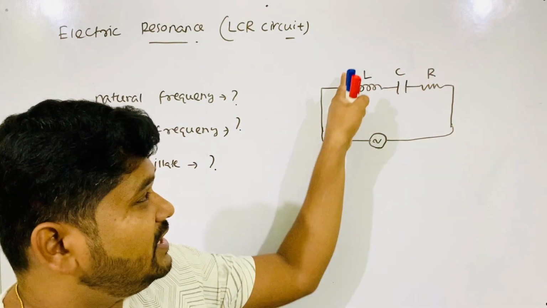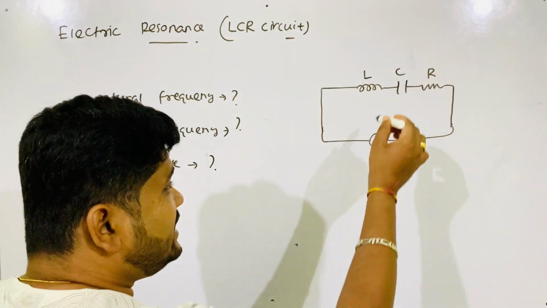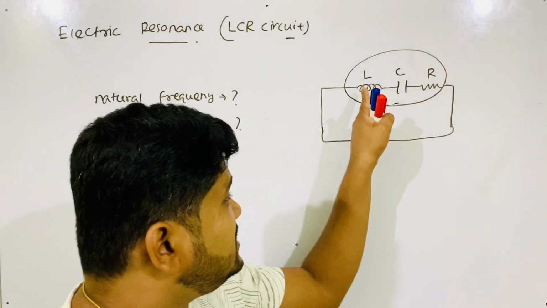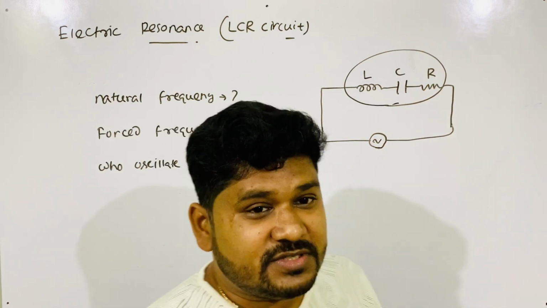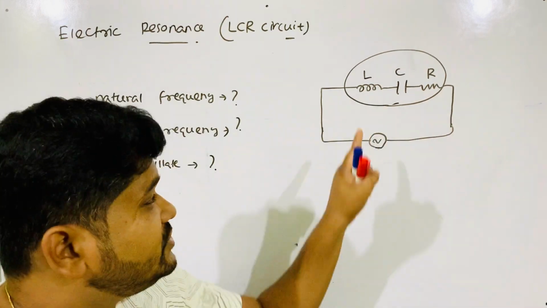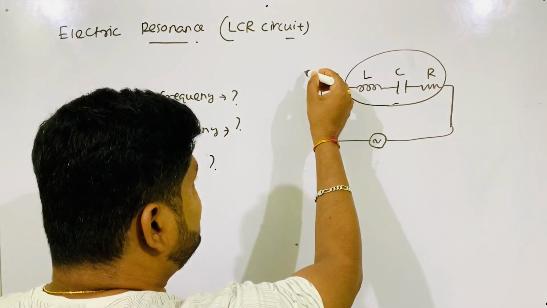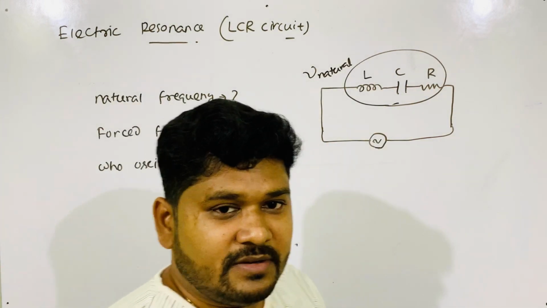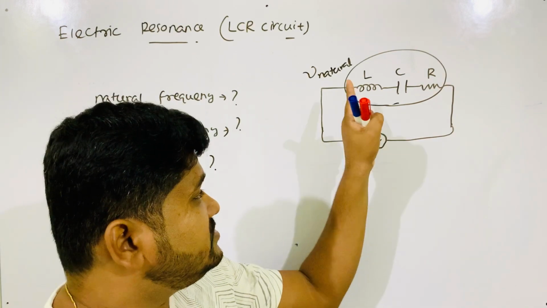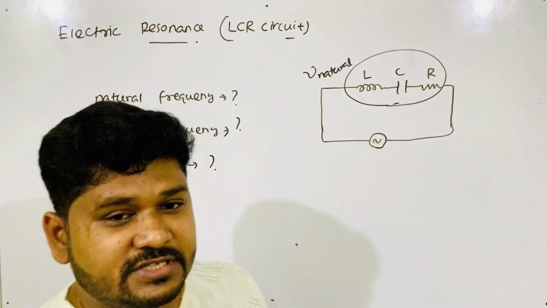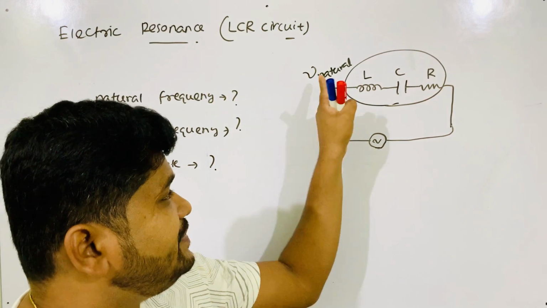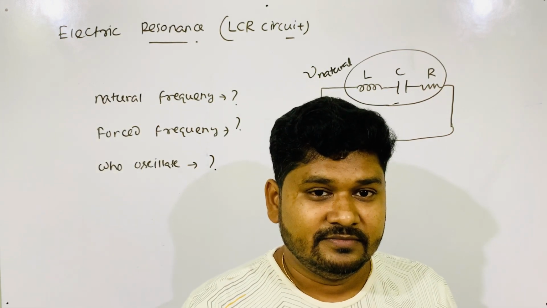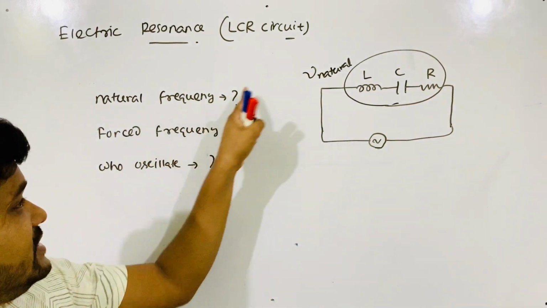Using one formula we will find the natural frequency from these. L is constant, C is constant, R is constant. From these we will find the natural frequency, which is fixed. If L, C, R are all fixed, it means the natural frequency is fixed for this circuit. It's constant. Now do you understand what natural frequency is?